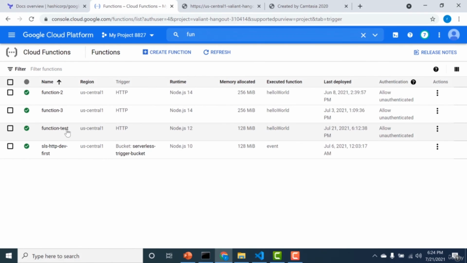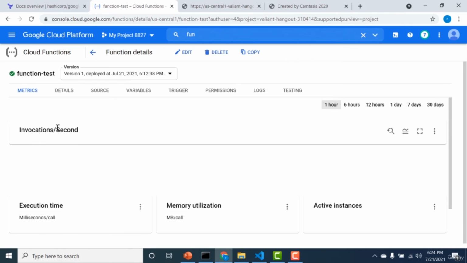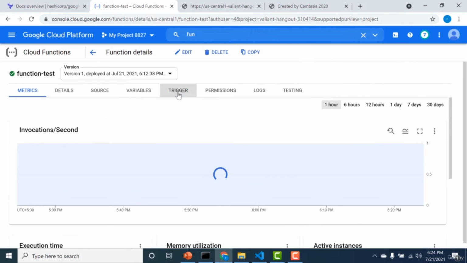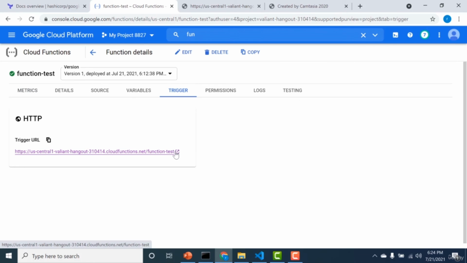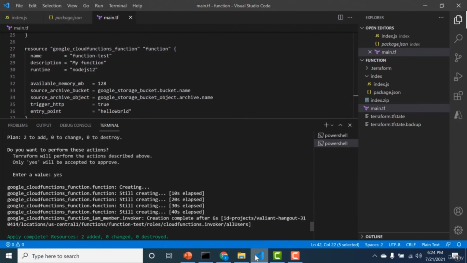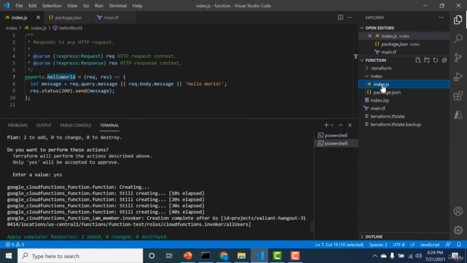The next thing I'll do is go back to my console. So this is that particular function that got deployed. I'll click on the trigger tab and this is basically the URL. You can just open this URL and it should give you the hello world. This is basically the code that corresponds to the index.js file that we had in our folder. So it basically ran this particular piece of code.